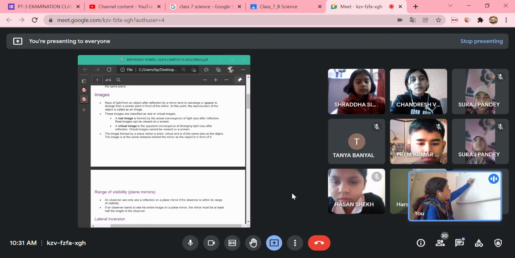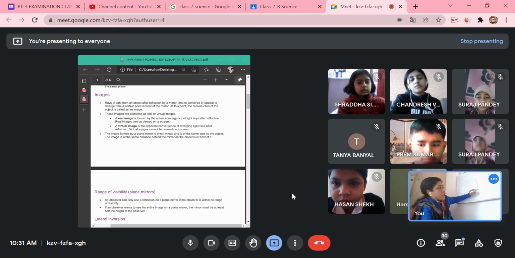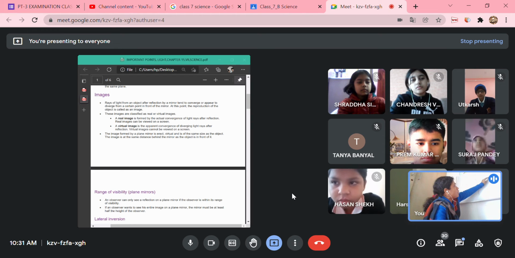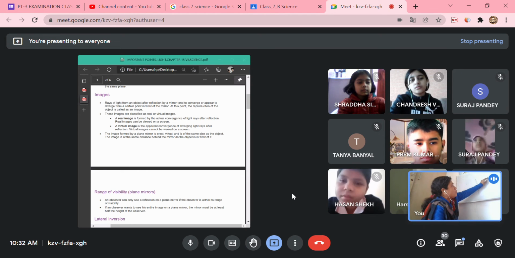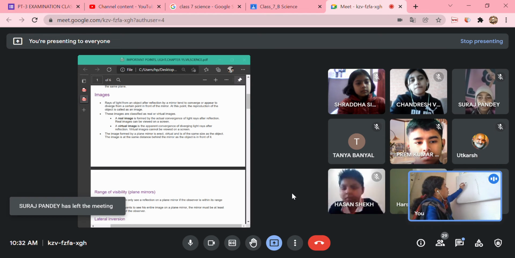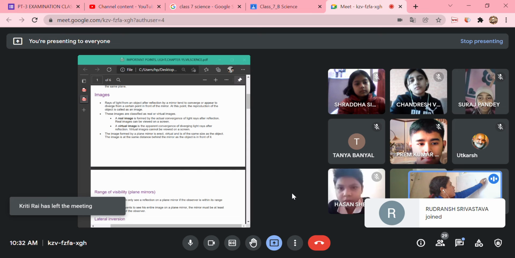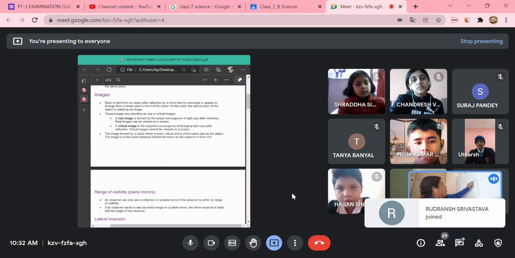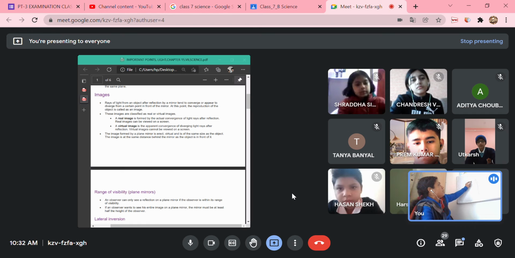This mirror is a reflecting surface. This ball is an object, and the image is formed at the same distance behind the mirror. If the object distance is x, the image will be formed as if behind the mirror at a distance of x only.